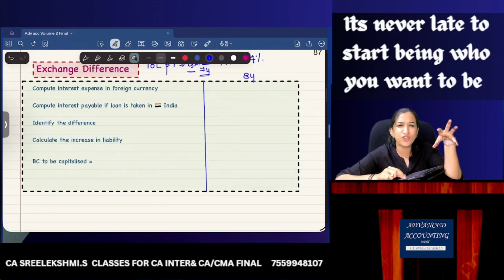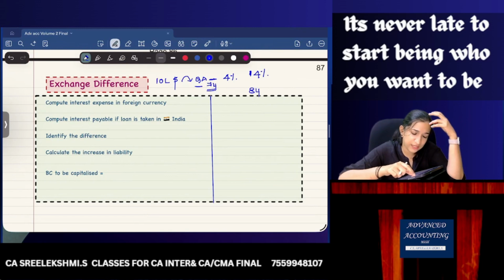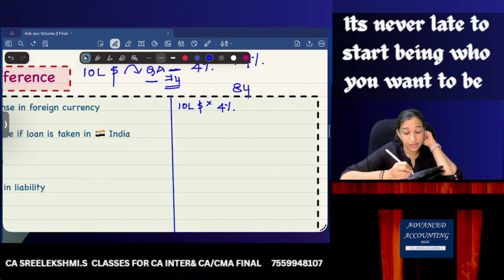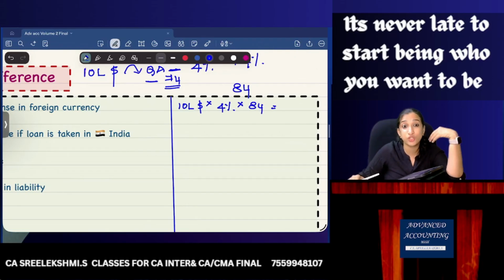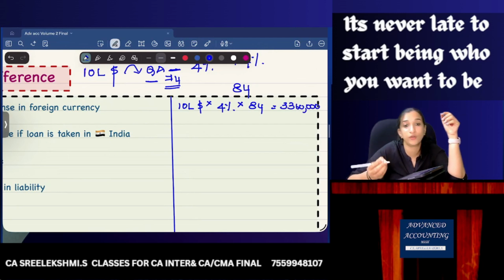First, how much is your actual interest expense in foreign currency? Your interest expense will be 10 lakh dollars into 4% interest rate. When are you paying this interest? Year end, generally year end. So how much interest are you actually paying? 10 lakh dollars into 4% into 84. Oh my God, 33 lakh 60,000 is the interest you are actually paying.